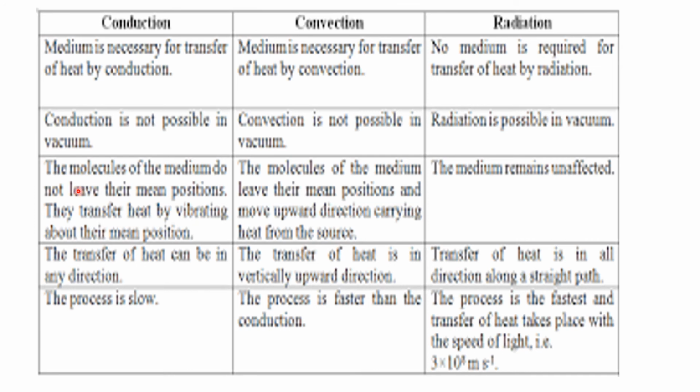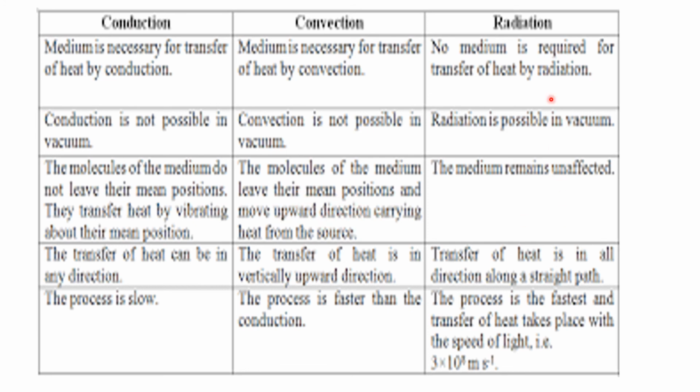What happens when one molecule gets heated? It starts vibrating. Then it disturbs the next particle and it starts vibrating. In this way, the heat will transfer from one place to another. In convection, the molecules of the medium leave their mean position and move in the upward direction, carrying heat from the source. So when you boil water, what happens? The lower molecules become hot. They start moving upwards, and the cold particles come down. There is a circulatory motion inside the liquid. It is called a convection current. You will learn the details of it. So here the particles are moving.